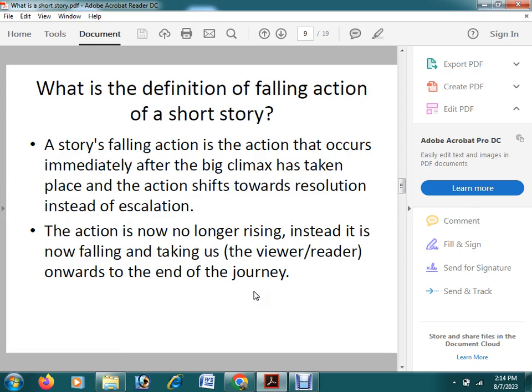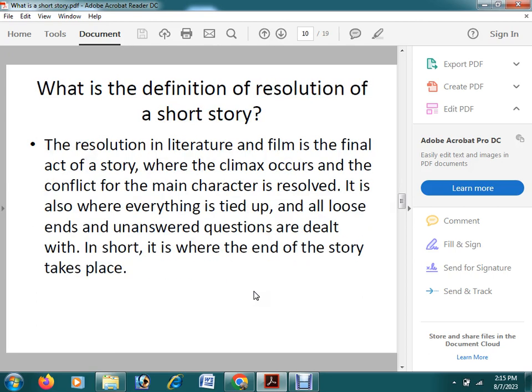Falling action means we have got the problem and then we are going toward the solution of the problem. So in the falling action, naturally we get an indication of what the answer to the problem is, what the solution is to the problem we are facing in the short story. Okay, and finally the resolution.